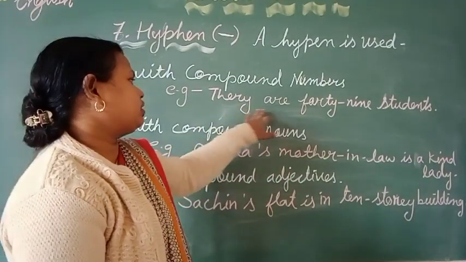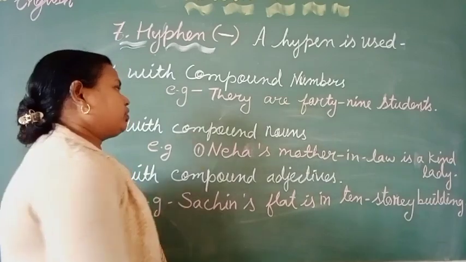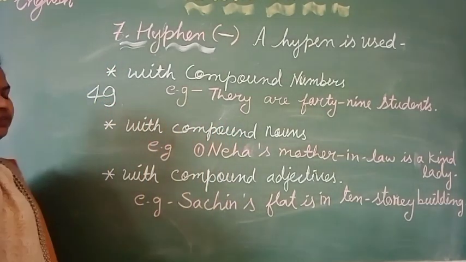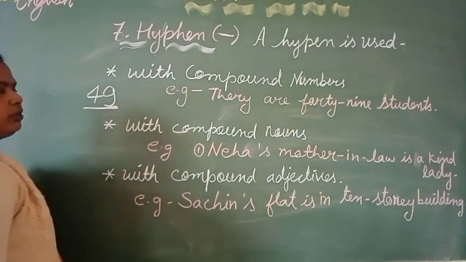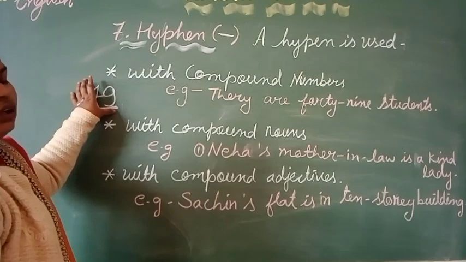Suppose here it is given there are 49 students. When you write 49 in words, you can write it like this, forty-nine, and forty-nine is a combined word which shows one number.